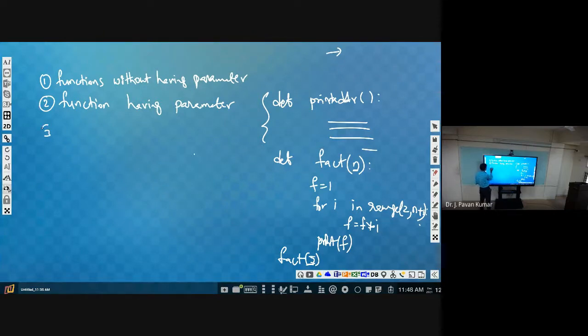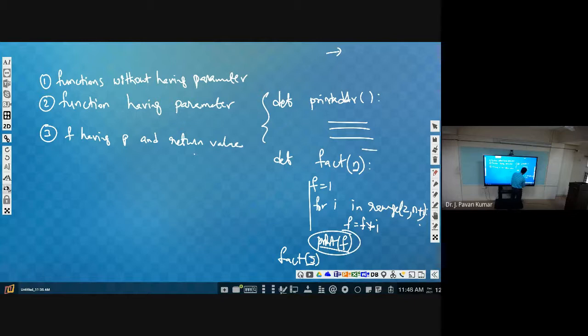Next, the third one is similar to the second one: function having parameter and return value. Here we are not returning any value, we are just computing factorial and then printing it. But instead of printing, we wanted to return that value. So we can make use of the return statement, then f. Then we are able to get the value back to the calling place from where we made the function call.